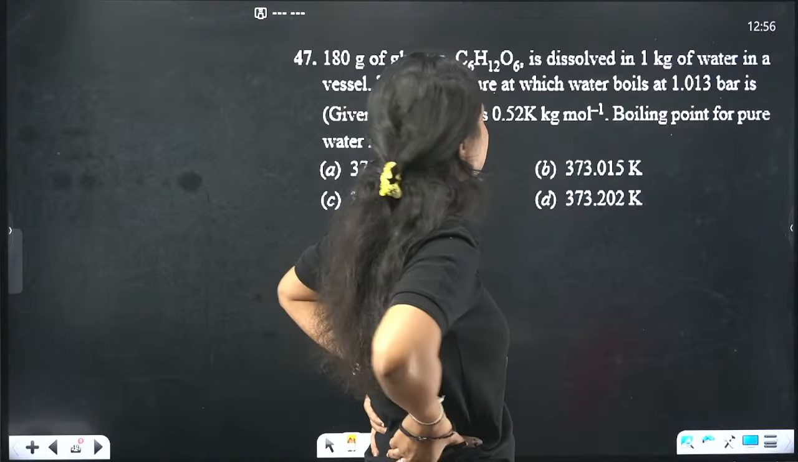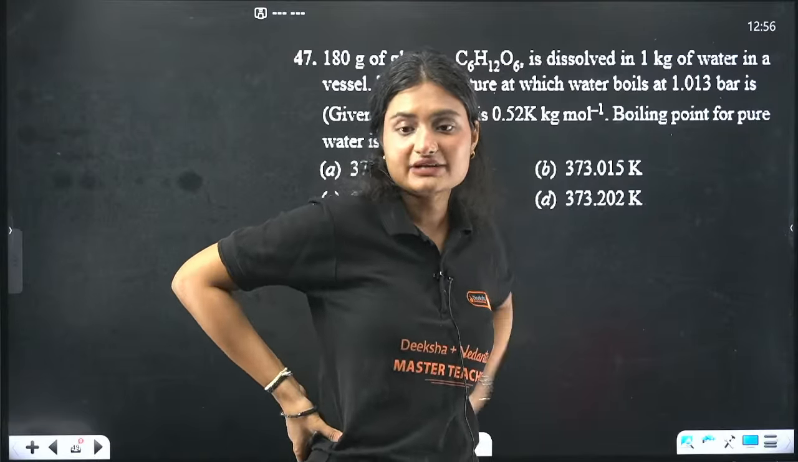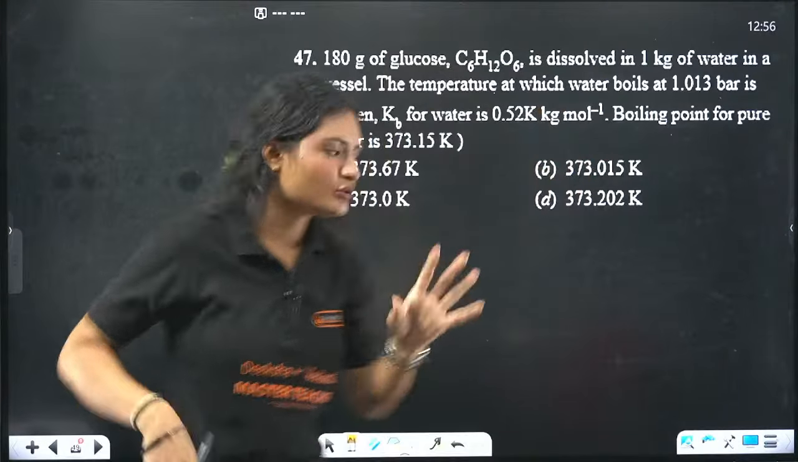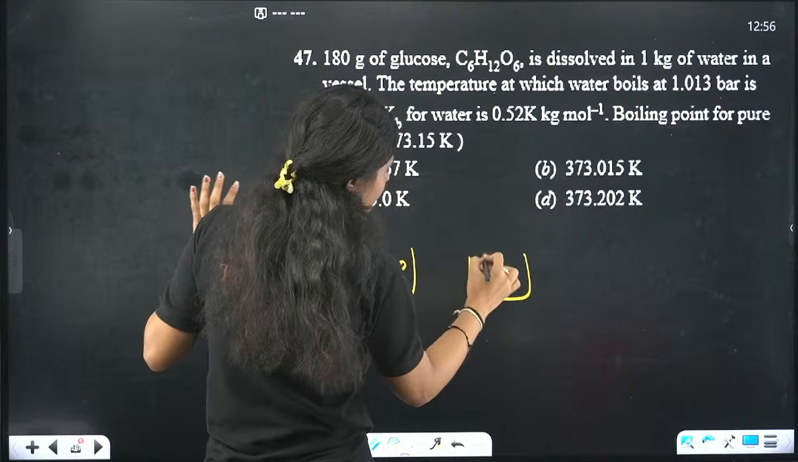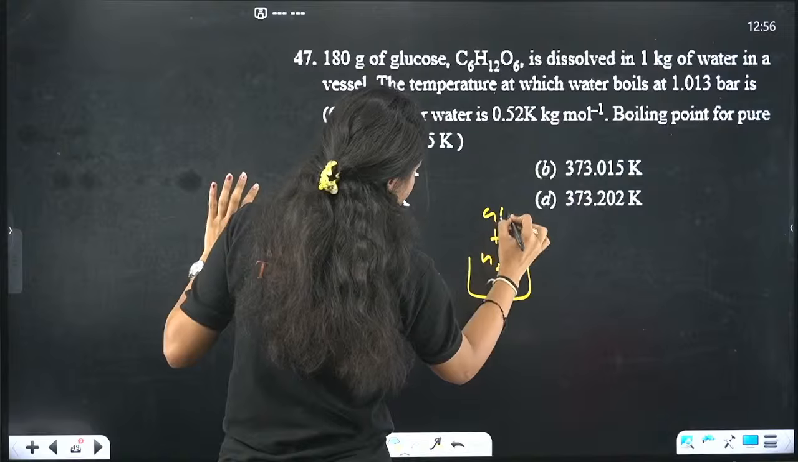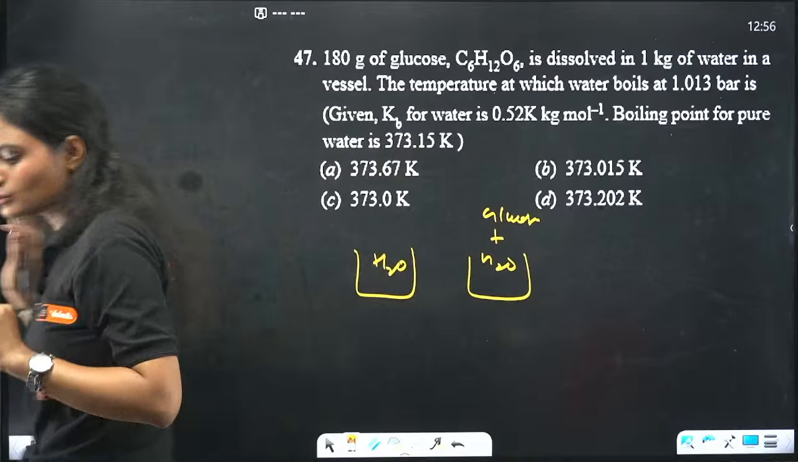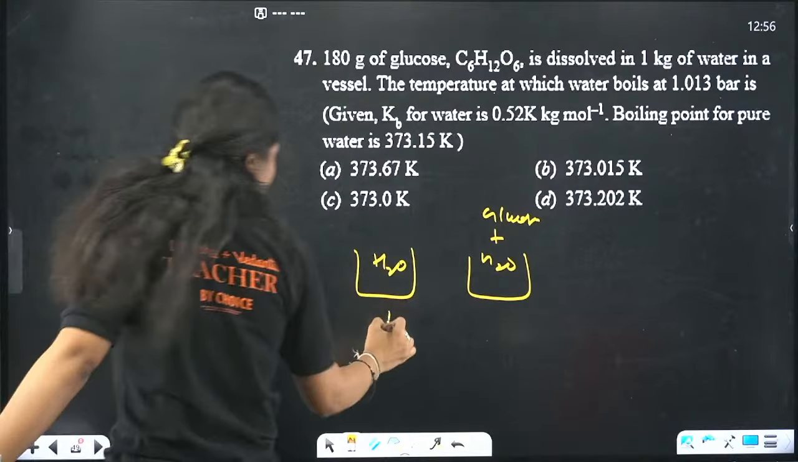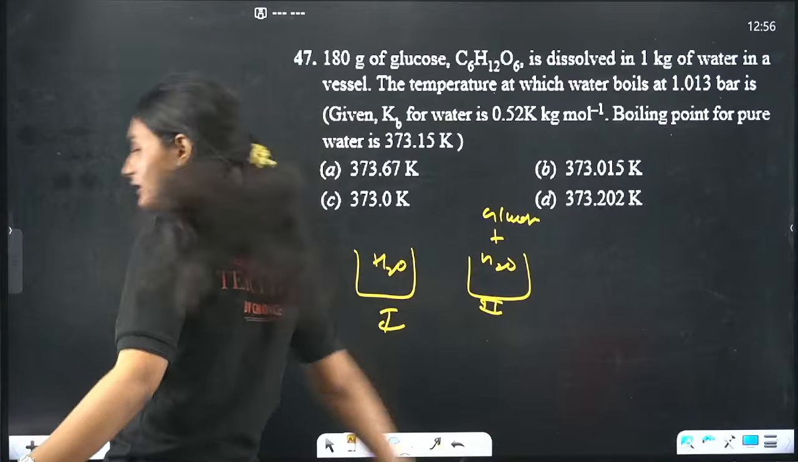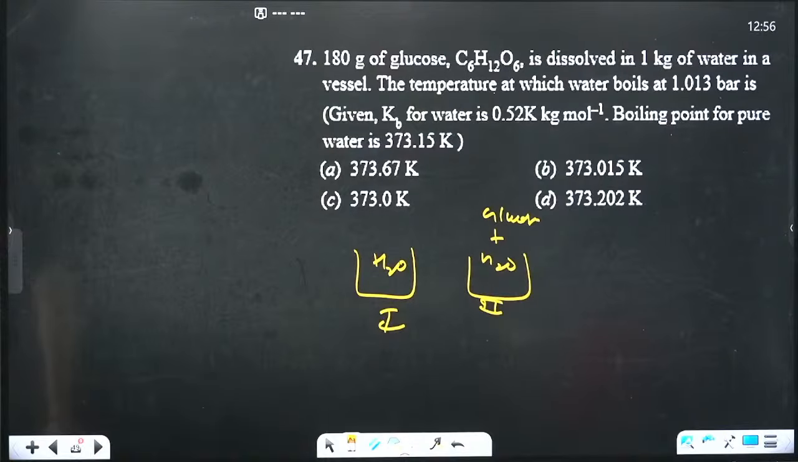You need to tell the temperature at which the solution boils. We have pure water, and in the second one we added water plus glucose. You need to tell me the temperature at which the second one, not the first one, will boil.